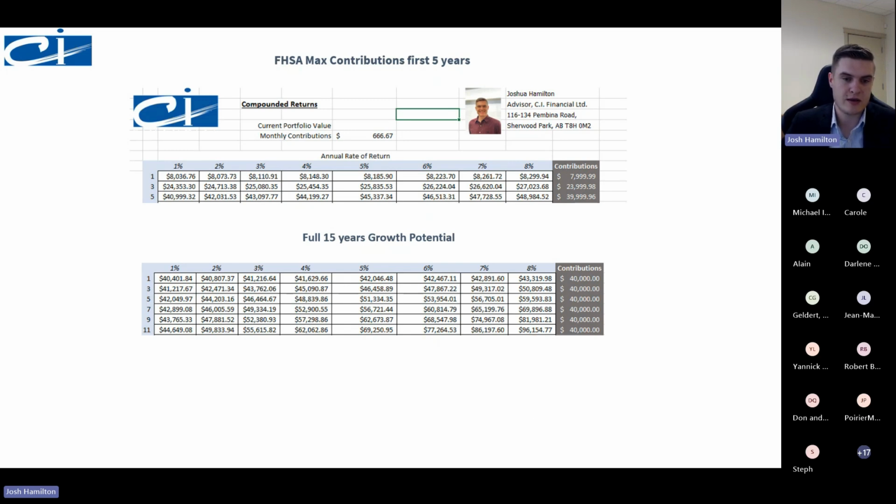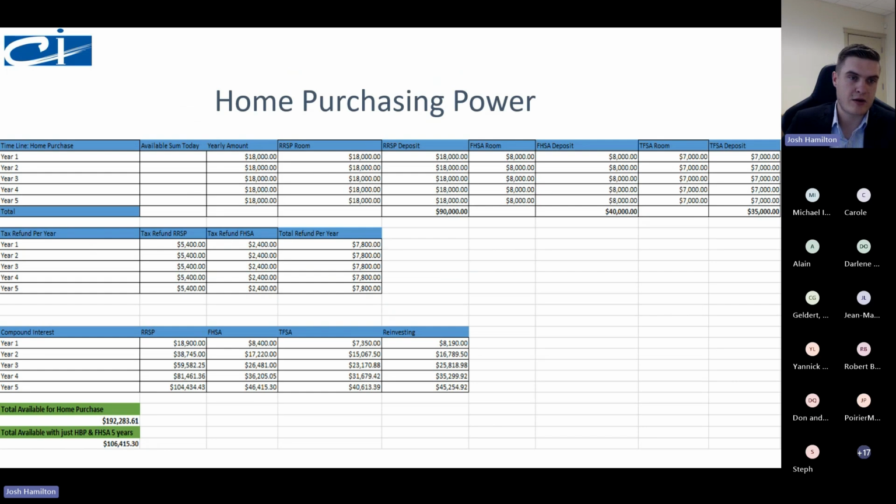Now, we couple that with the Home Buyers' Plan, and you could have up to $100,000, $120,000, $160,000, $200,000 of available money to purchase your first home. Within the home purchasing power, we're going to go through each account here. For the RRSP room, we're assuming that we make $100,000 and each year we have $18,000. So that's our RRSP room, and that's how much we're going to deposit. The FHSA is stuck at $8,000. We're assuming that we're going to do the full FHSA every year, and we're assuming the TFSA contribution room doesn't change year to year. It often does, but in this example, we're just making the assumption it doesn't.